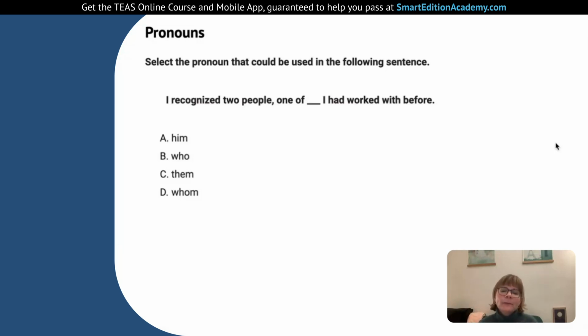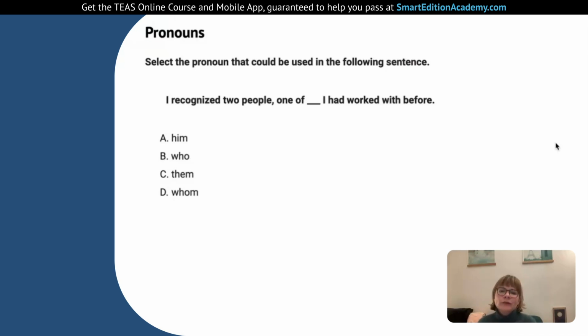I recognize two people. One of them I had worked with before. So because of the way this sentence is structured, it's incorrect to put in them like that. So we could restructure the sentence and say, I recognize two people, period. I had worked with one of them before, but we would have to completely change the structure of the sentence to incorporate them before the before, basically. And it doesn't work that way. We can't just insert it into the sentence structure the way it is. So we need to go to our last answer, D.